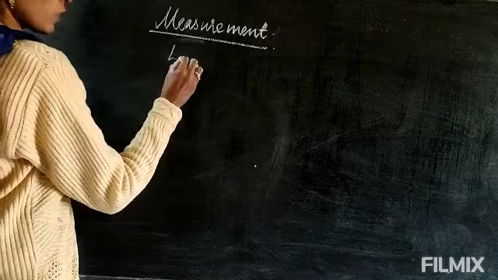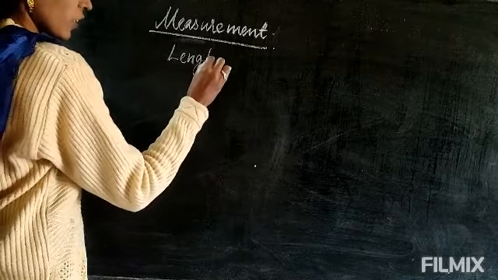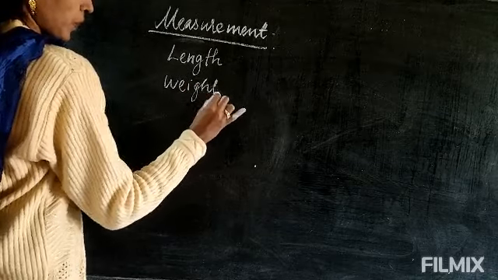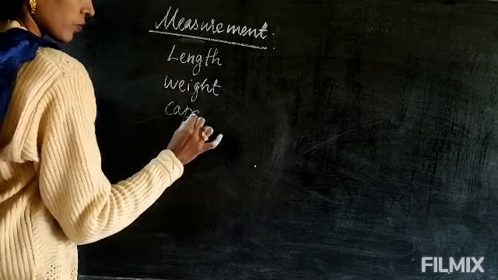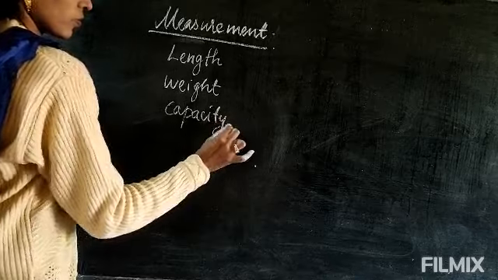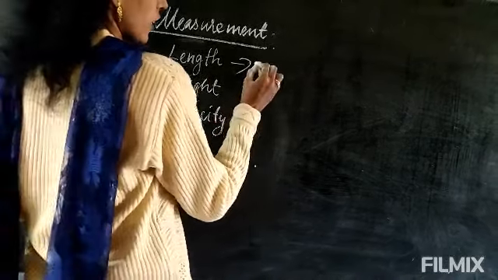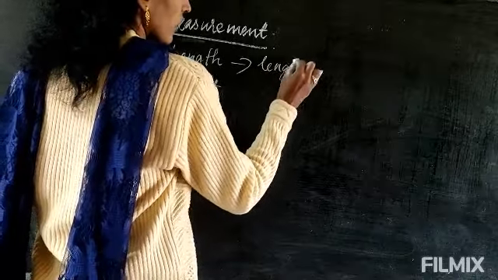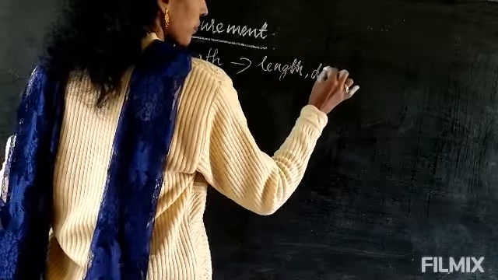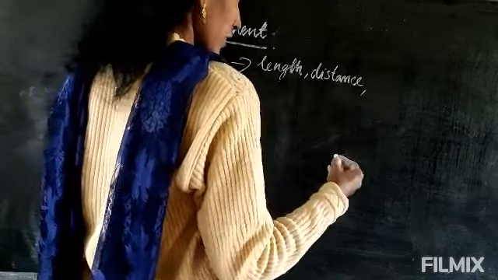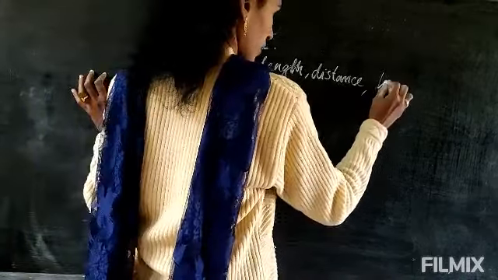The important things for measurements, you must remember three words: length, weight and capacity. Length is used to measure distance between two objects or two places, again height.